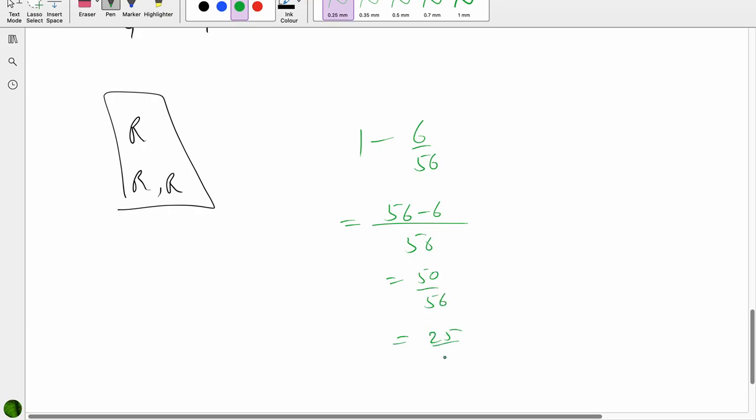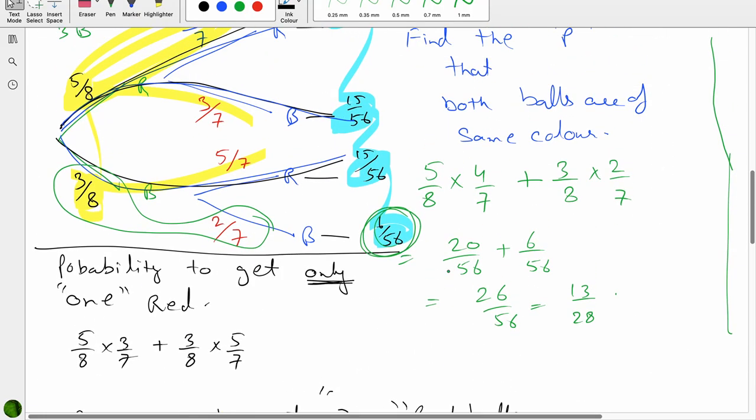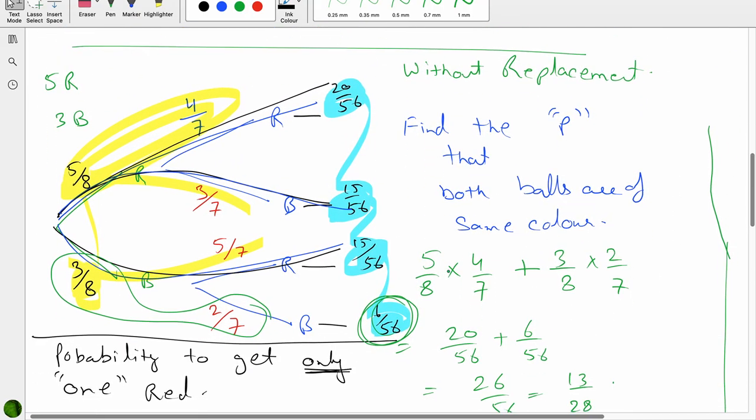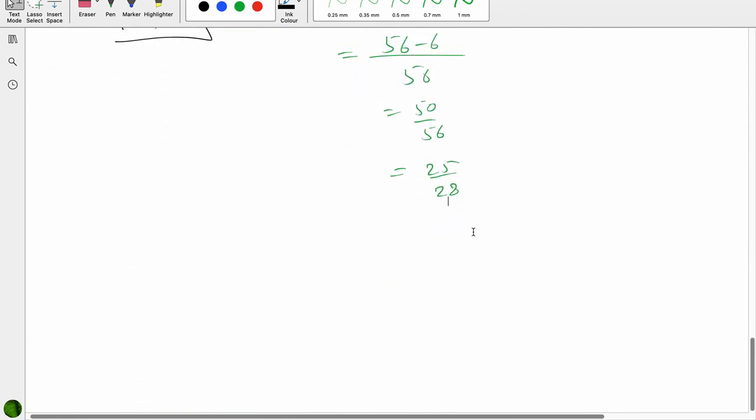Simplification is always required. Cancellation of this fraction. Got the point? You will get 50 by 56 even if you add the first three, or directly 1 minus the last one. One more small example, then we'll move on to practice questions.